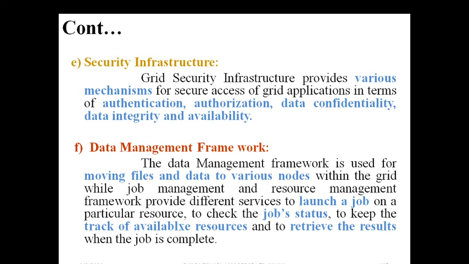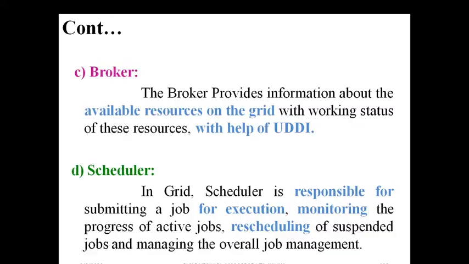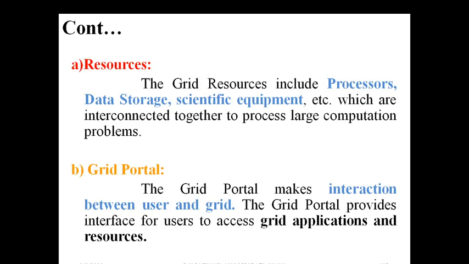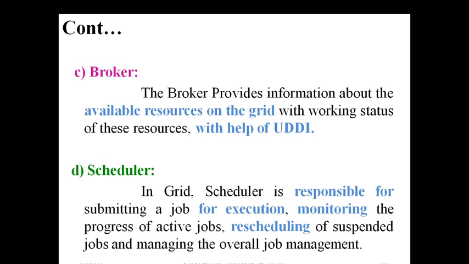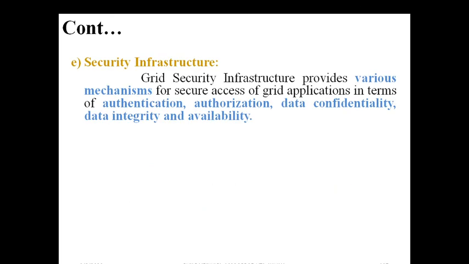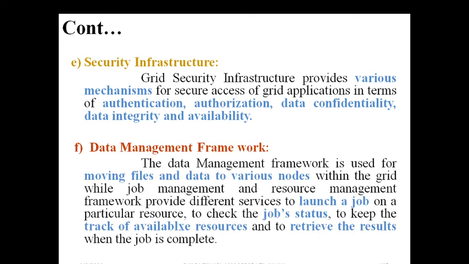Hope you remember all these elements of a grid. How many do we have? Totally 6 elements. What are those? Resources, grid portal, broker, scheduler, security infrastructure, and finally the data management framework. This is the end of Unit 1. From tomorrow we'll start Unit 2. Till then, have a nice day.